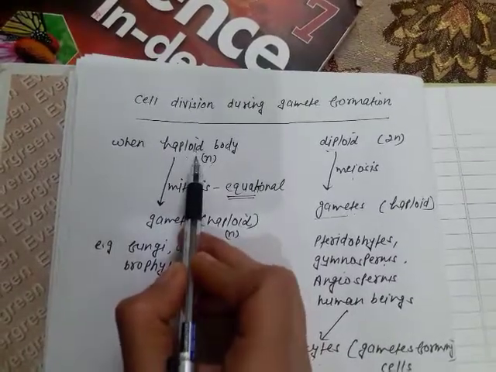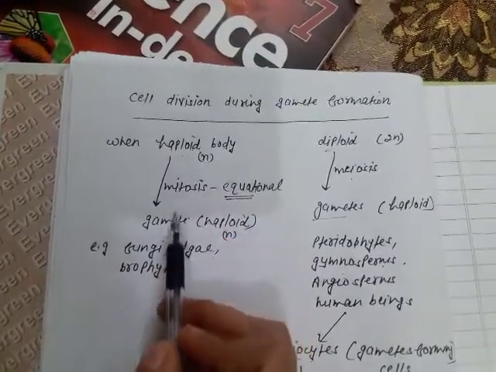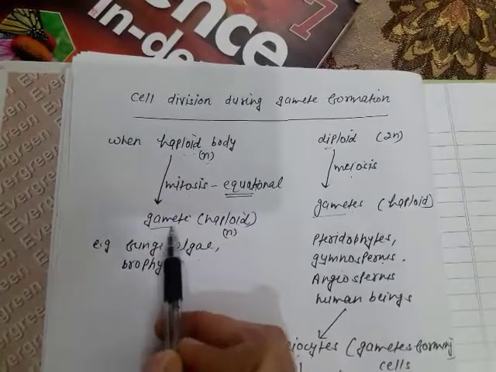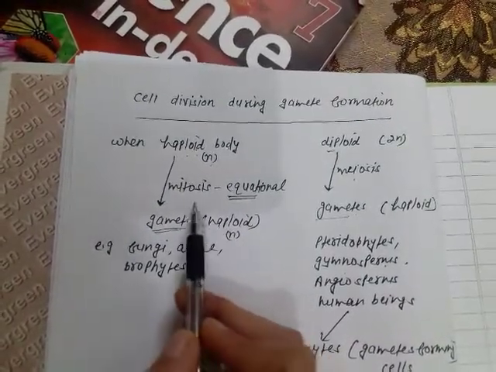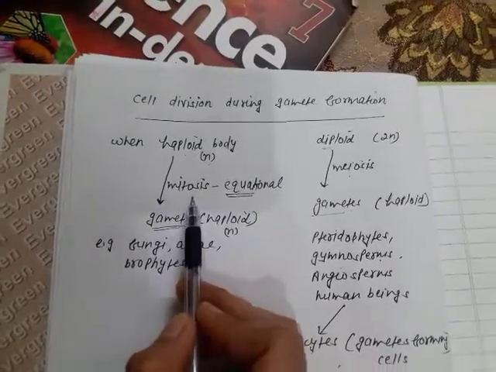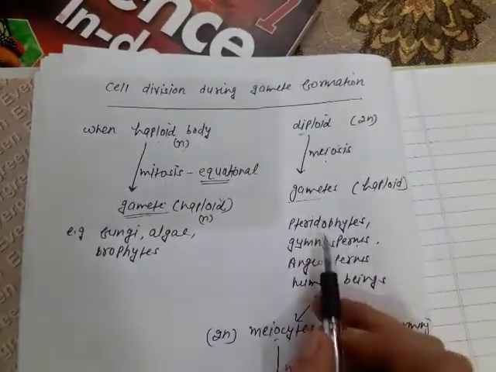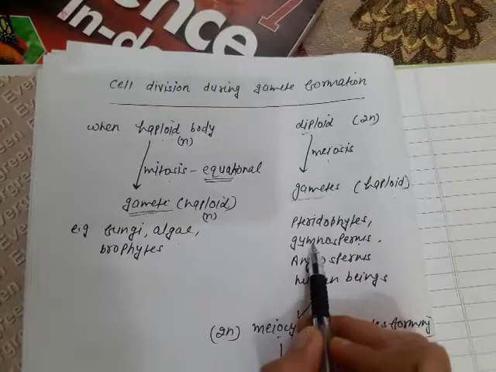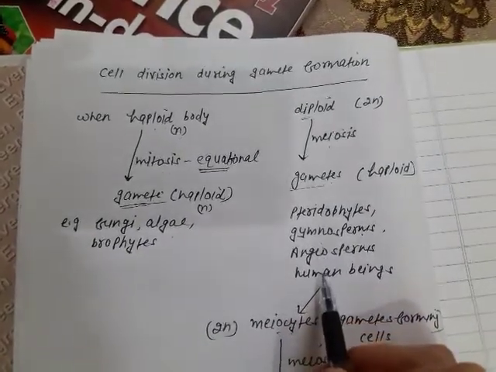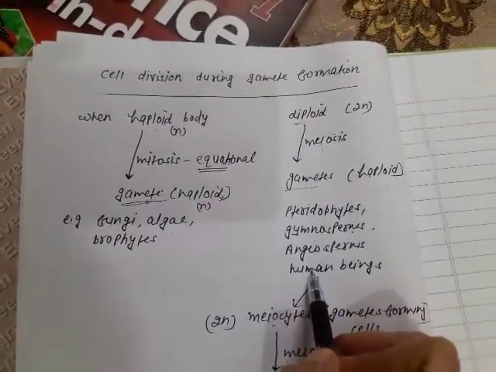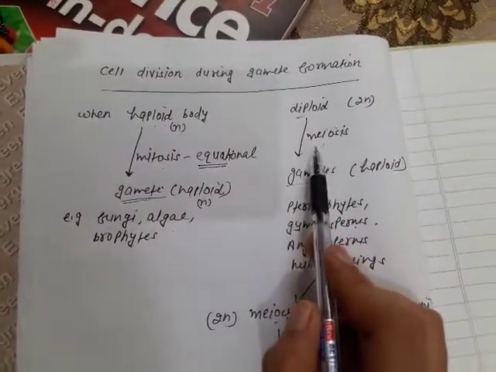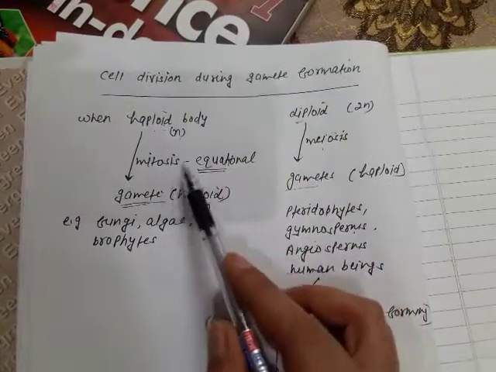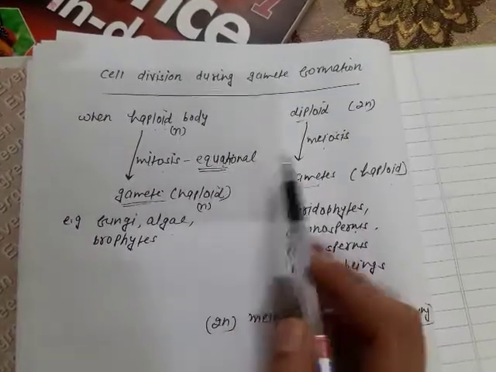If the parent is haploid, then obviously the daughter cell, which is the gamete, will also be haploid. So this is the mitosis. If the body is diploid, for example in pteridophyta, in gymnosperm, angiosperm, or in human beings or some other higher organisms, then meiosis will take place, and just like mitosis is equational division.